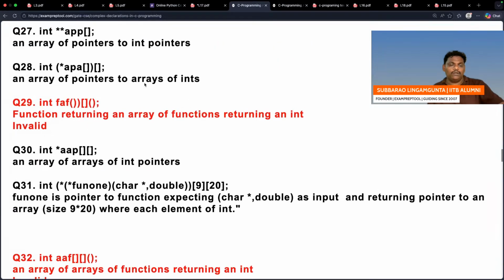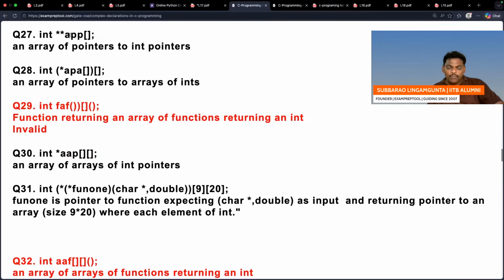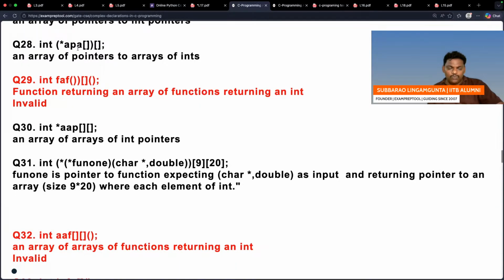Same story. Next one, can you see this one? APP, 2 stars are there. I think brackets take priority. APP is an array where every element is a double pointer. That's okay, normal. Next one, APA. See this one, star is also there, bracket also; bracket is the winner. APA is an array where every element is a pointer. That pointer is pointing to another array where every element is an integer. I think it is normal.